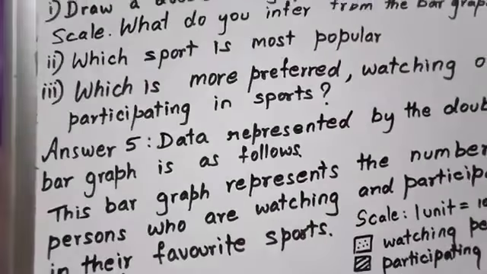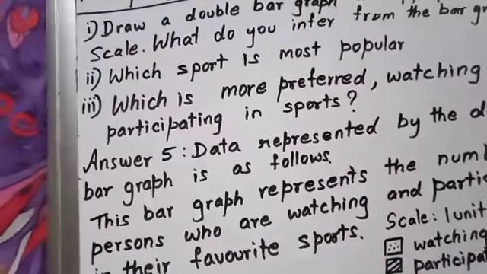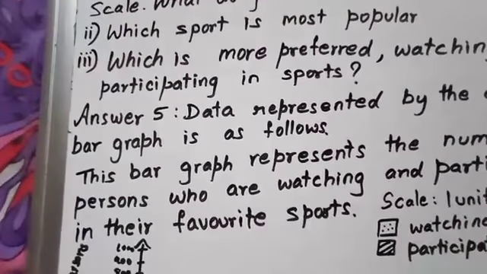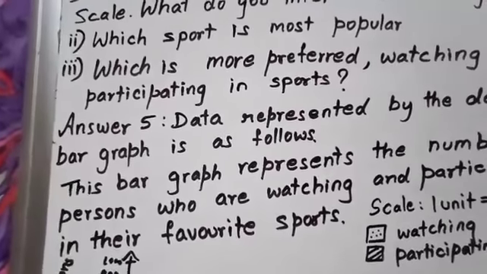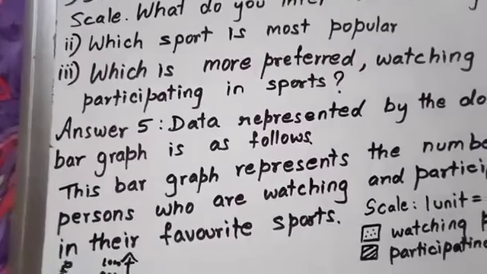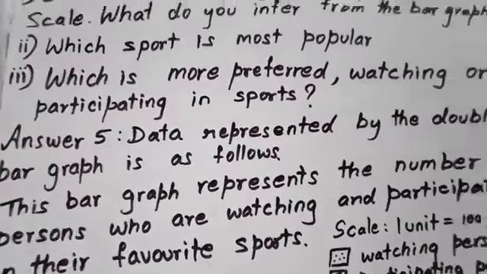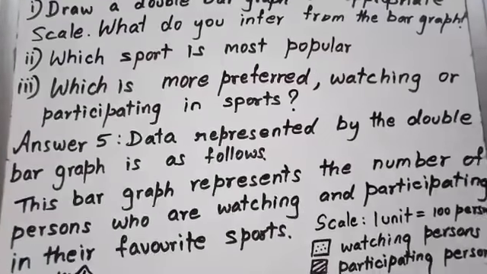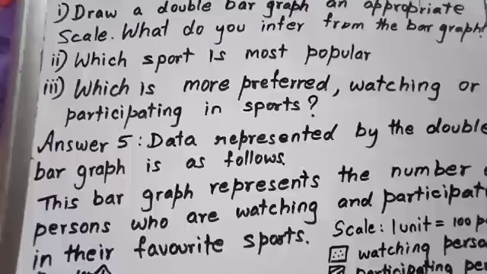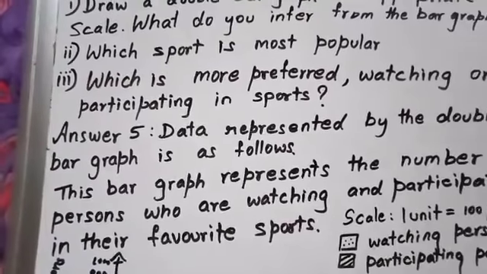This is the answer for the first question. What do you infer from the bar graph? Means what information you are going to get: the number of persons who are watching and participating in their favorite sports.